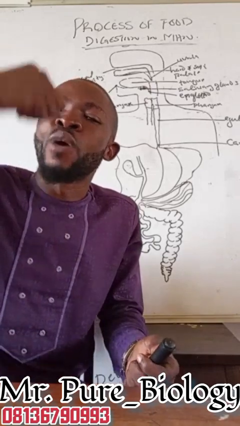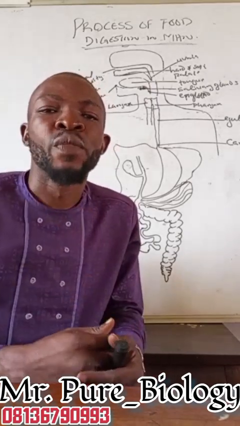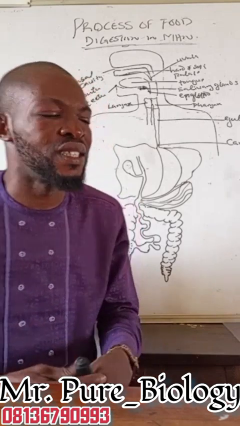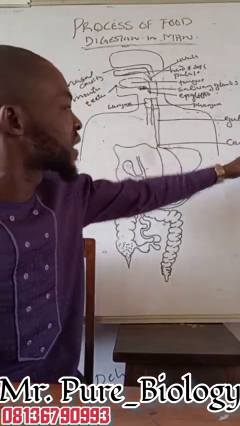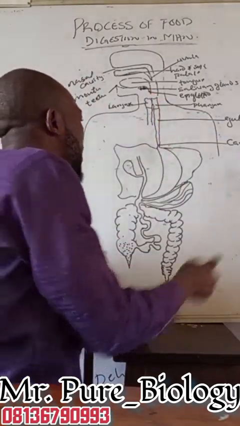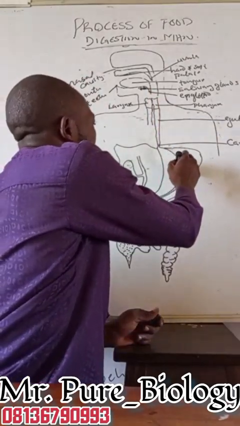When we touch the back of our tongue, it is possible that there will be churning movement of the stomach as a result of opening of this cardiac sphincter. Now, after food leaves the cardiac sphincter, it enters into our stomach.